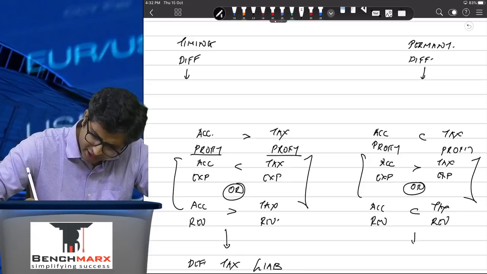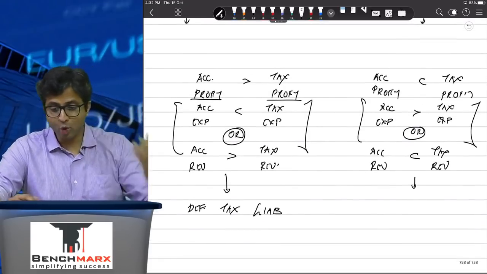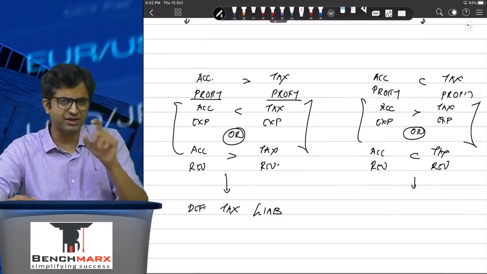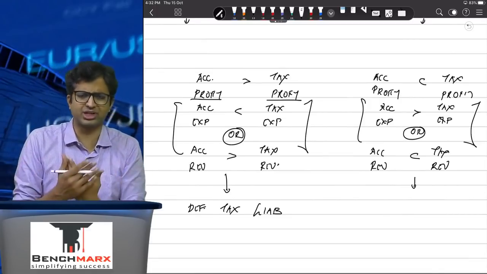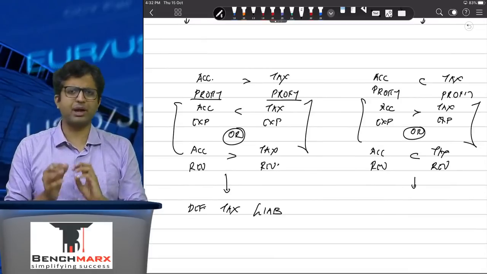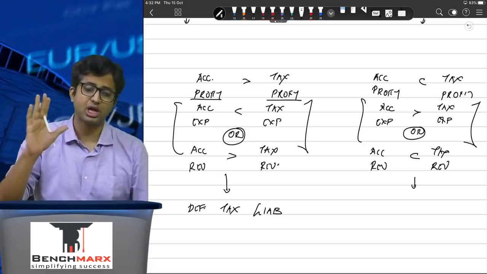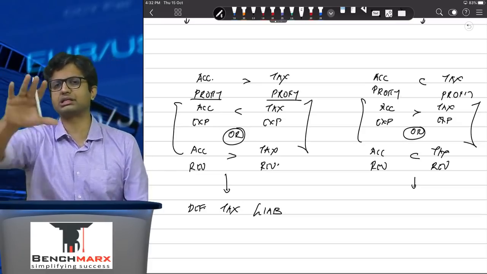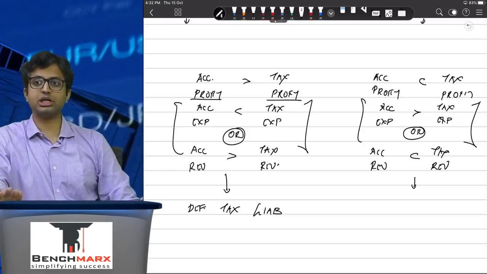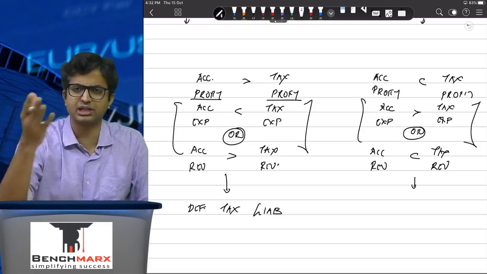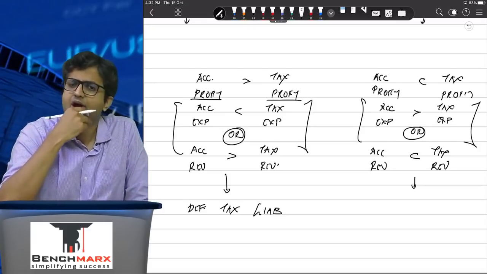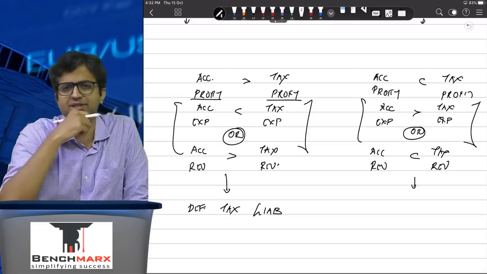And hence, in such a case, you will have to pay more tax in the current year. But if the difference is temporary, like a 43B item or a section 35D item, जहाँ पे आपको preliminary expenses, books of accounts gives you full deduction. 500 है तो 500 का पूरा deduction. Income tax 100 करके 5 साल के ऊपर देगा. So in the first year, it might appear that books में 500 का खर्चा है, income tax में सिर्फ 100 का ही खर्चा है. But in the subsequent year, books में वापस deduction नहीं मिलेगा.